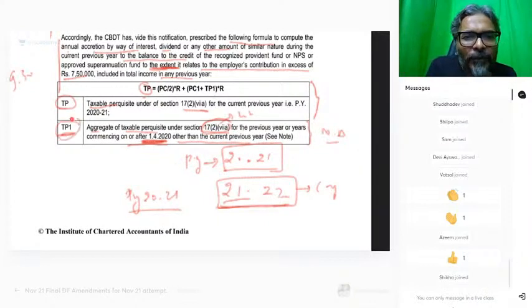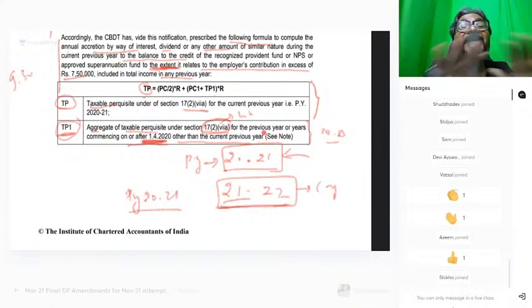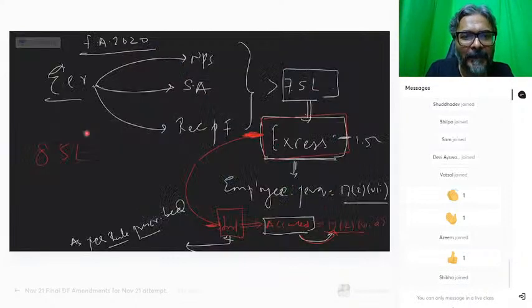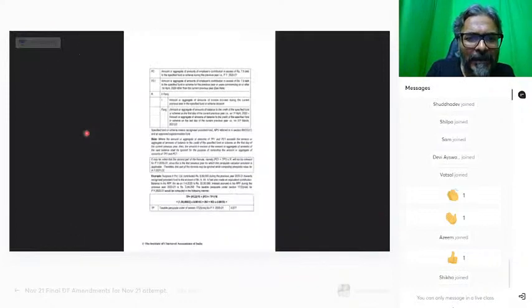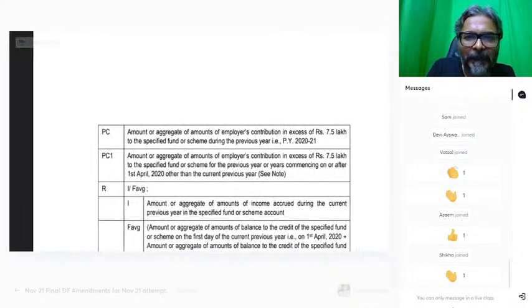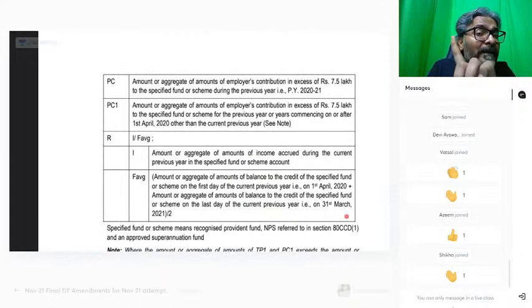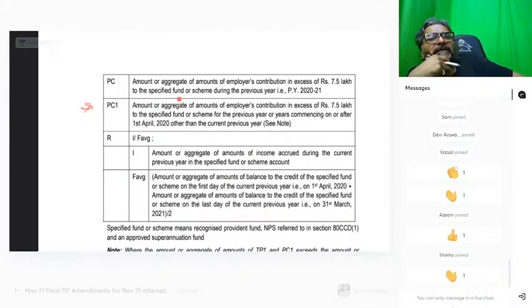Why TP1 for your November attempt, for which the previous year is 2021, because this is the current previous year, therefore this is not going to be there in your examination. TP1. What about PC1? Students, what about PC1? क्या PC1 भी रह पाएगा? मैंने बताया ना, neither TP1 nor PC1. See PC1. Read yourself. You will come to know. PC1 students.